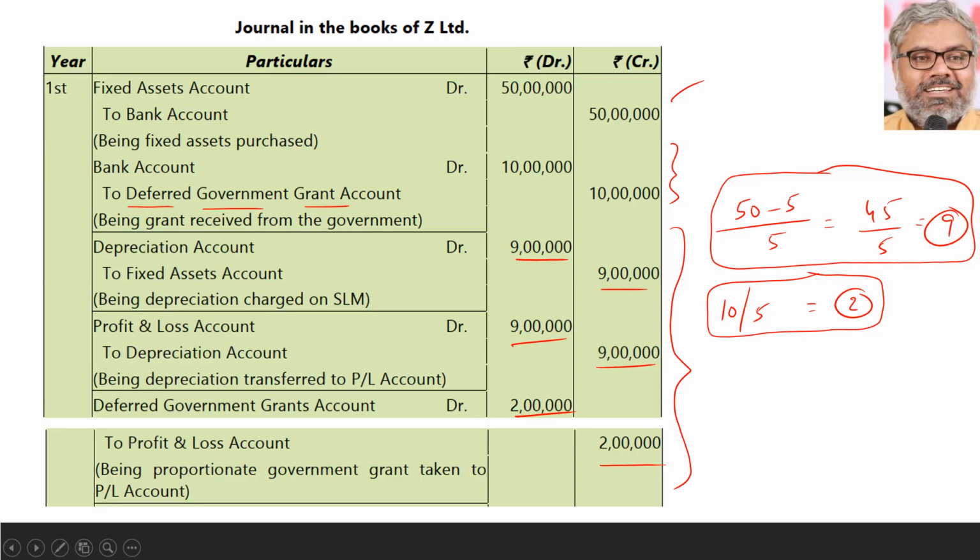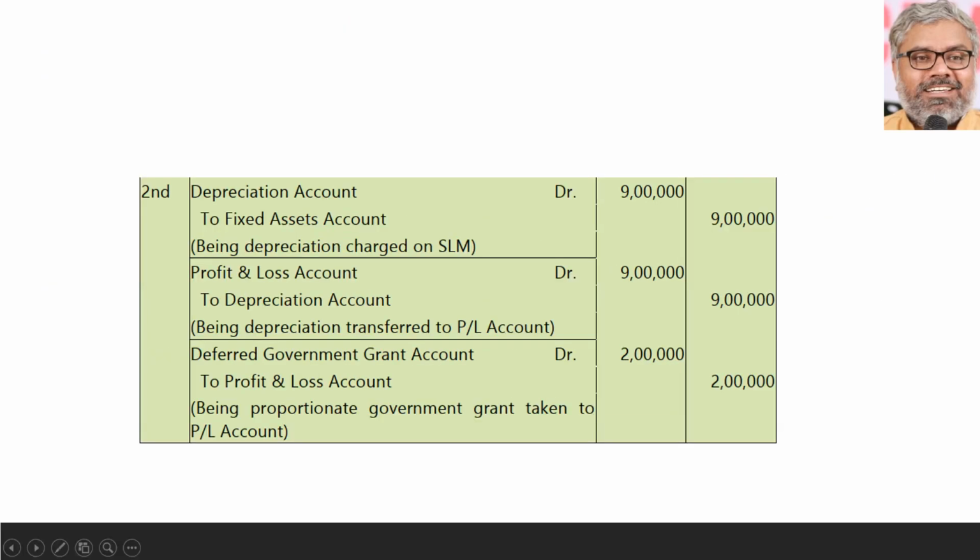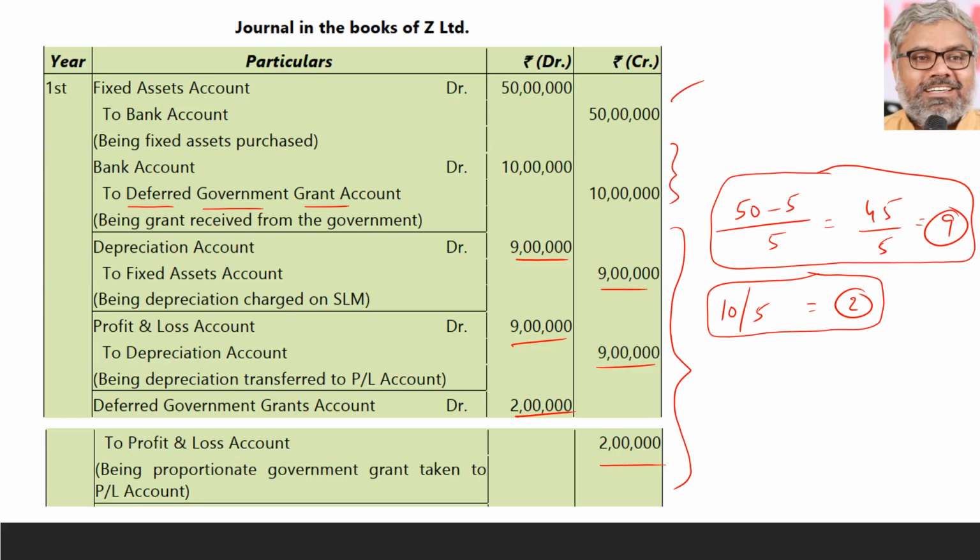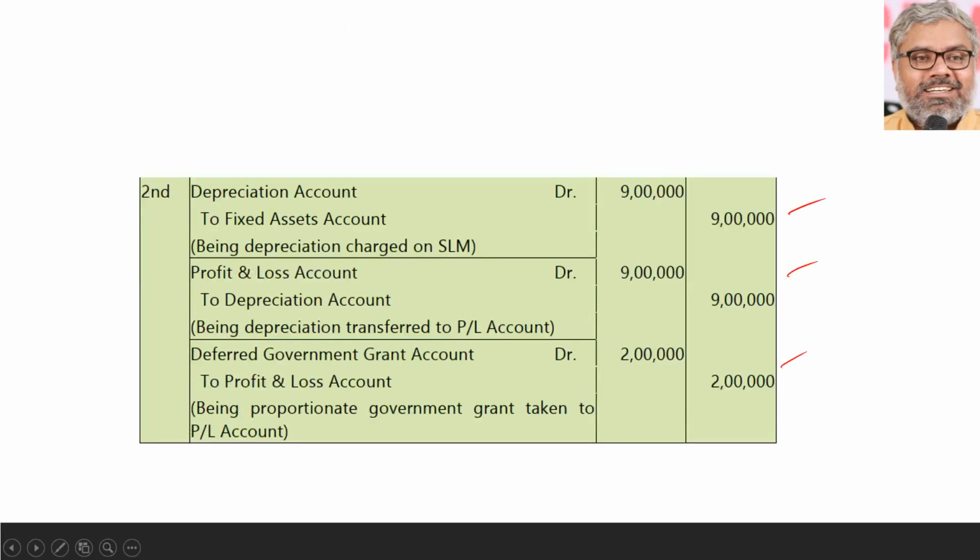Then what entries will repeat in the second year? Naturally, the depreciation entry and the recognition of deferred government grant as income entry. The same entries will repeat in the second year also. Depreciation account Dr to fixed assets account, then P&L account Dr to depreciation account, then deferred government grant account Dr to P&L account. That's all. So the deferred government grant account at the beginning, on receipt of the grant, will be 10 lakhs. At the end of the first year it will be 8 lakhs. End of the second year it will be 6 lakhs. Like that it will reduce to 4 lakhs, then 2 lakhs. Then by the end of the fifth year it will be 0.